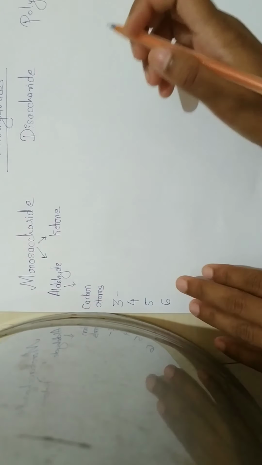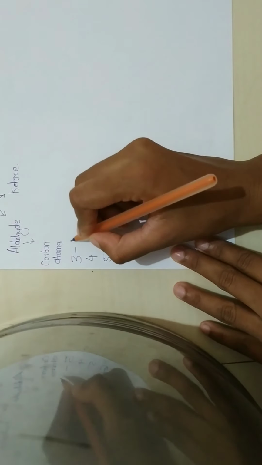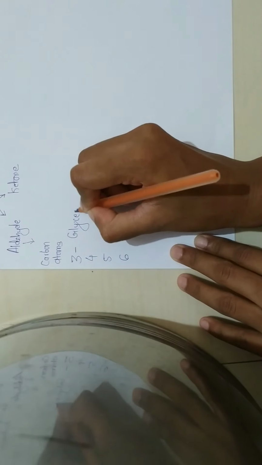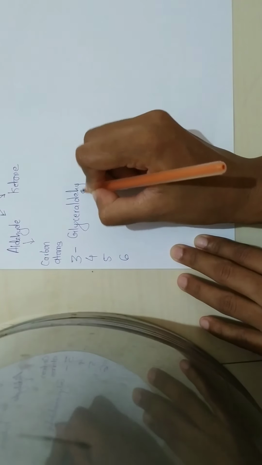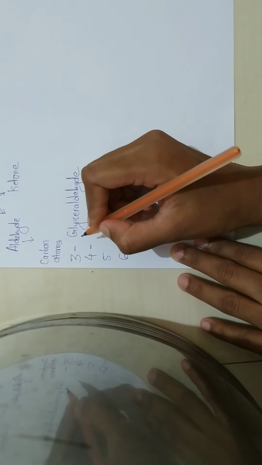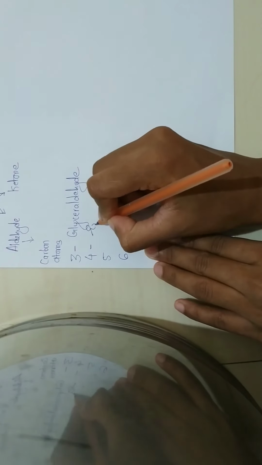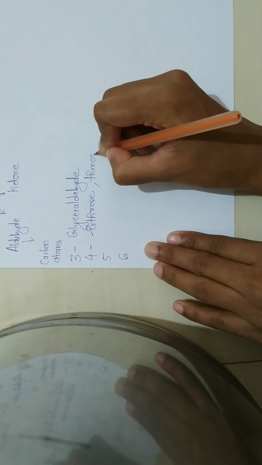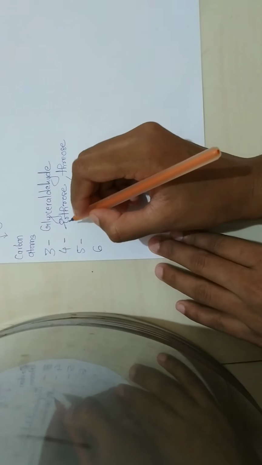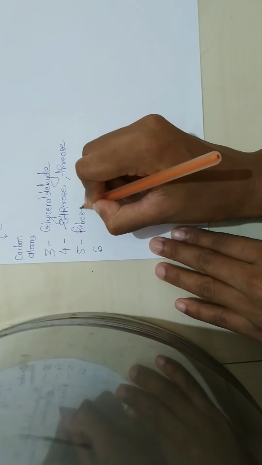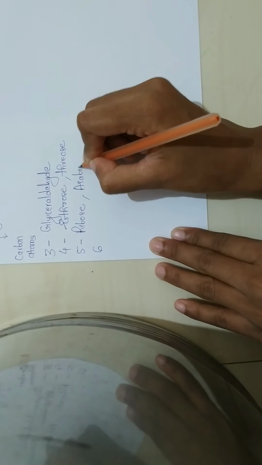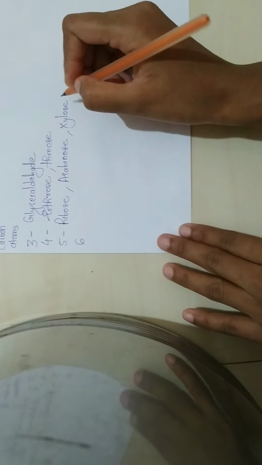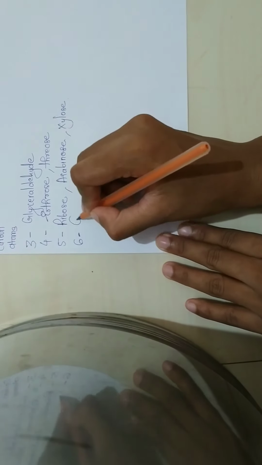Aldehydes: of 3 carbon atoms, the first is glyceraldehyde. Four carbon compounds are erythrose, threose. 5 carbon atoms: ribose, arabinose, xylose. 6 carbon atoms, the most common: glucose.